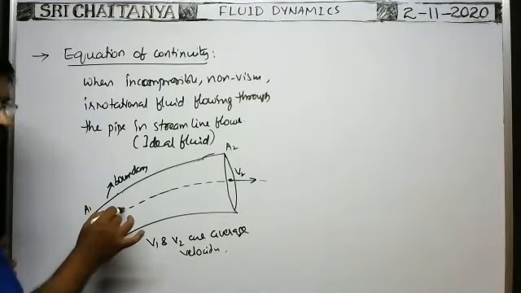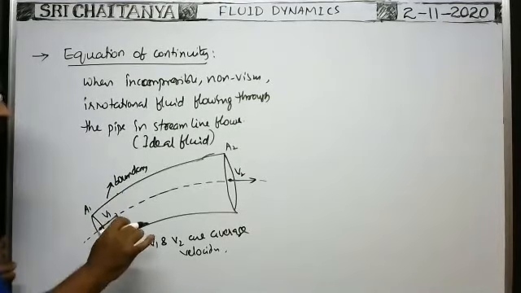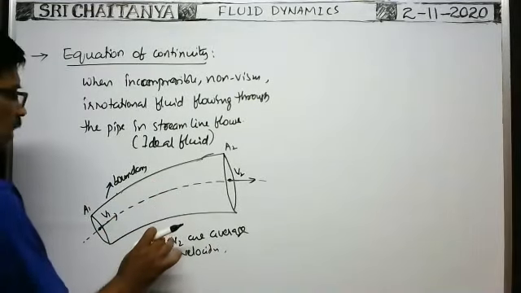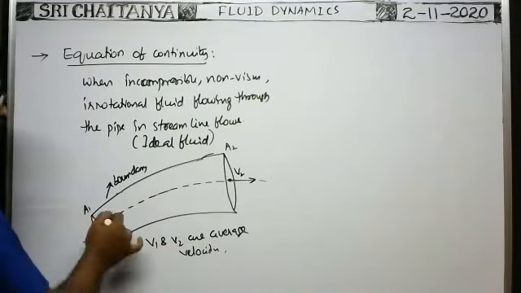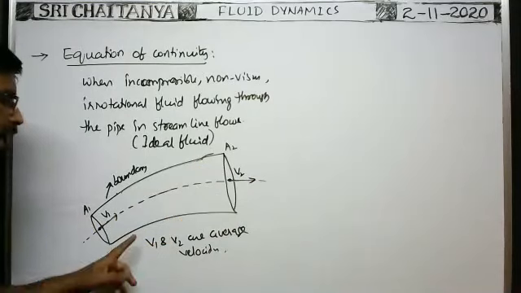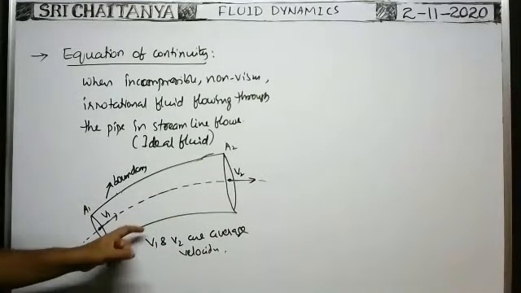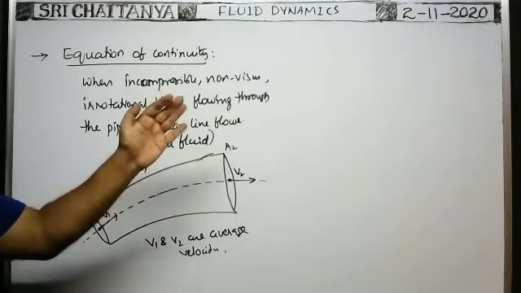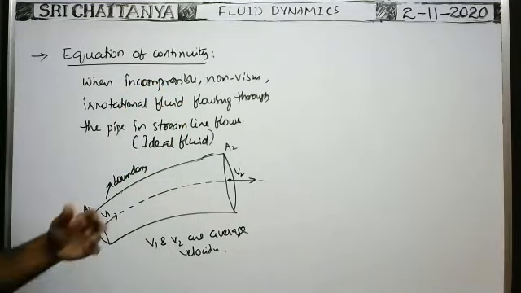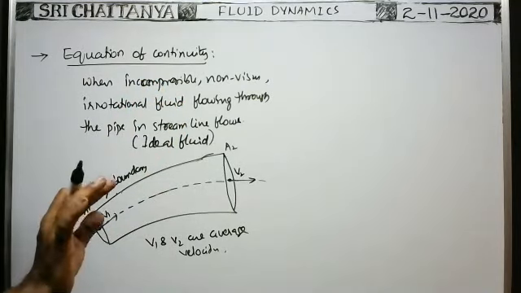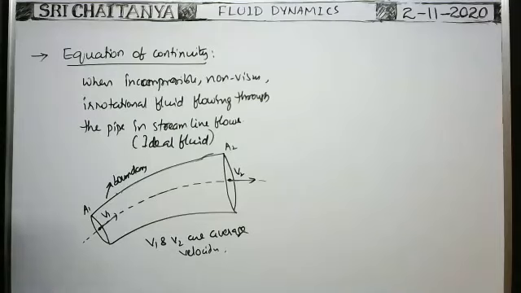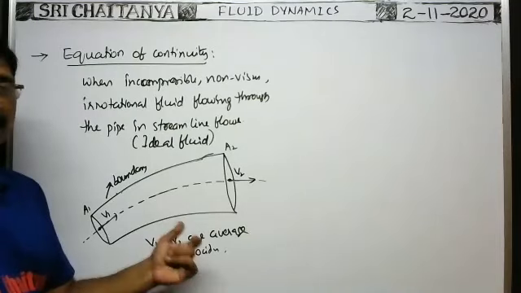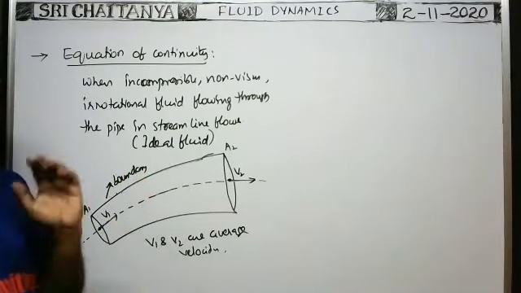Gradually increase. They are not constant. That's why I have considered the average velocity of the fluid particles that enter into the tube and leave the tube. This is the average velocity. Okay, about this I will discuss in the next concept. Bernoulli's theorem is there. At that time I will discuss in detail. Sorry, not Bernoulli's theorem, Poiseuille's theorem. In Poiseuille's theorem I will discuss what the average velocity is, everything clearly, because one more formula is to be derived.